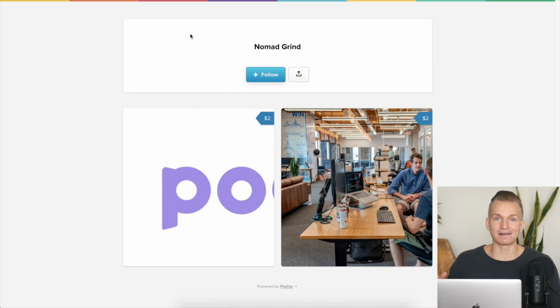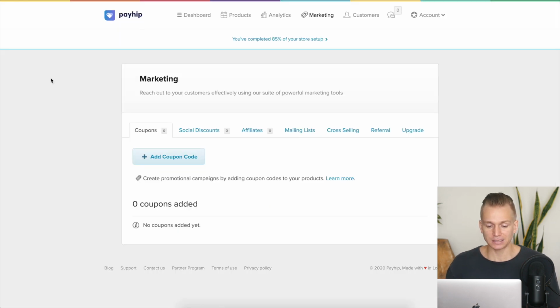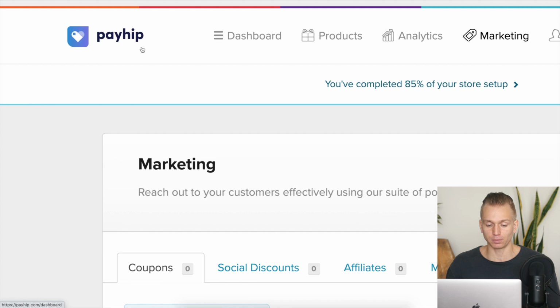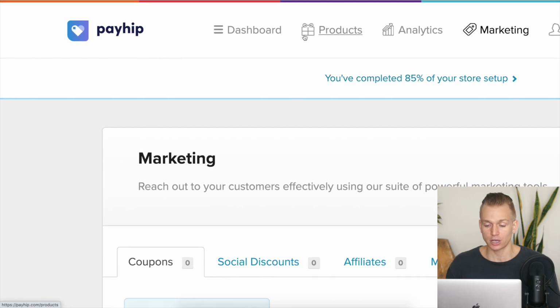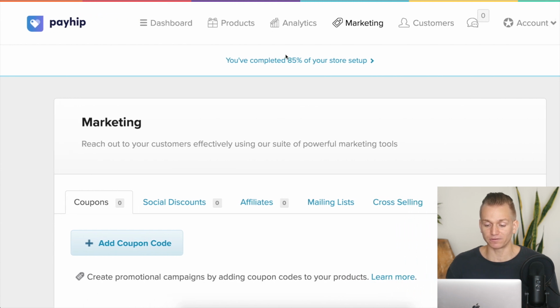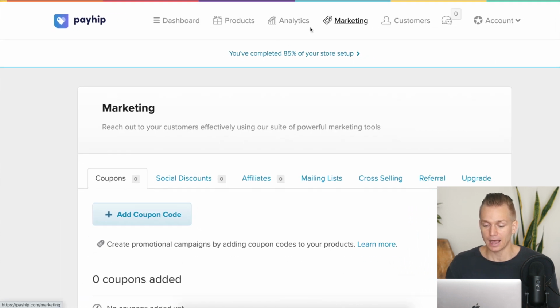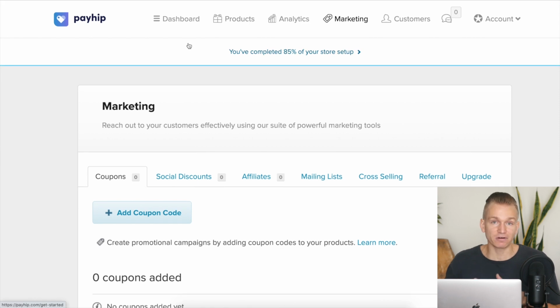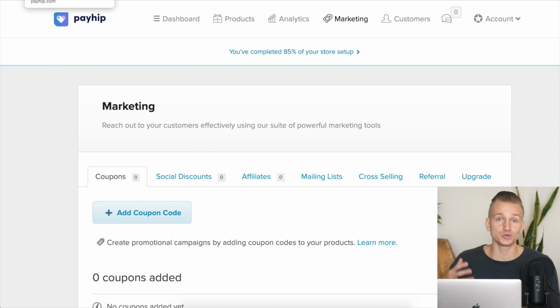So the first thing you have to understand is that Payhip is basically a very simple digital product software where you can just upload your product and pretty much you're just hosting. You do have a few different features. You do have analytics and some marketing features, but it is all very, very basic stuff that just allows you to sell your digital products to customers.